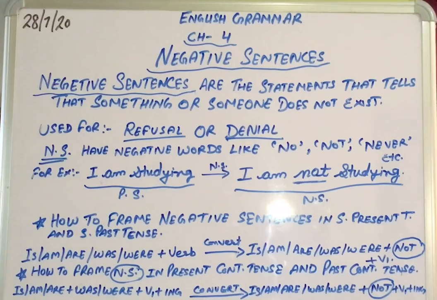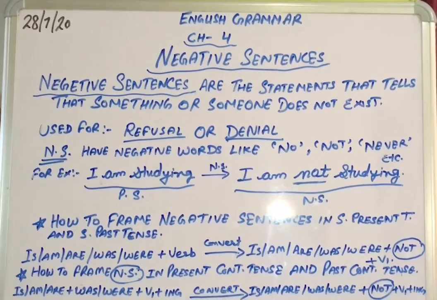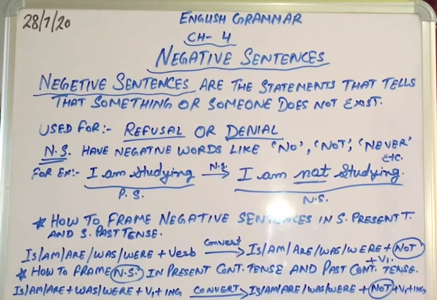Today we are going to start our chapter number 4, that is negative sentences of English grammar. Positive sentences are also called affirmative sentences. We have read about them in our earlier chapters. Affirmative sentences are positive sentences that tell us that something happens or something exists.